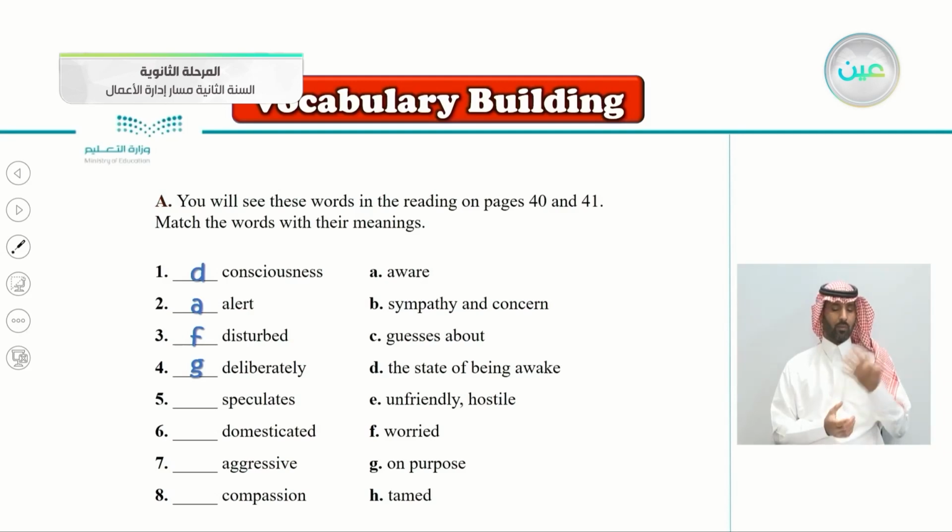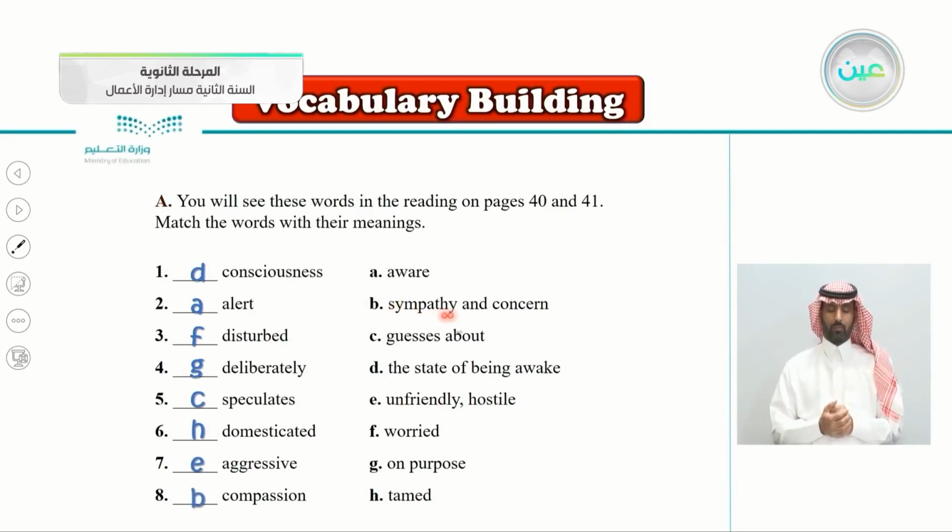Number five, speculates. Speculates goes with the letter C. Very good. To guess about something. Speculates, guesses about. Domesticated, number six, goes with the letter H. Tamed. Domesticated, to be tamed. Number seven, aggressive. I think you know the meaning of this word. Aggressive goes with the letter E. Unfriendly or hostile. And the last one, number eight, compassion, goes with the letter B.